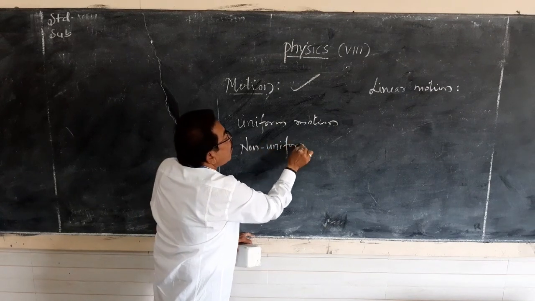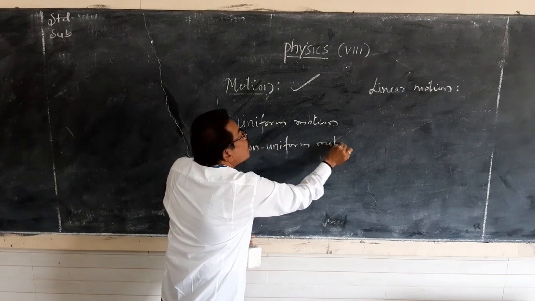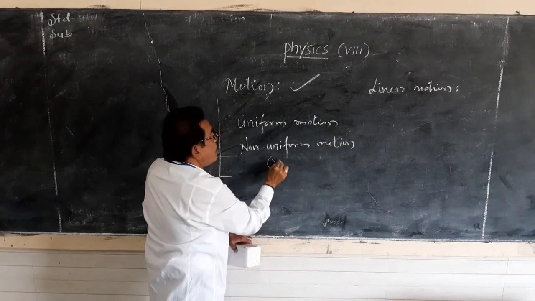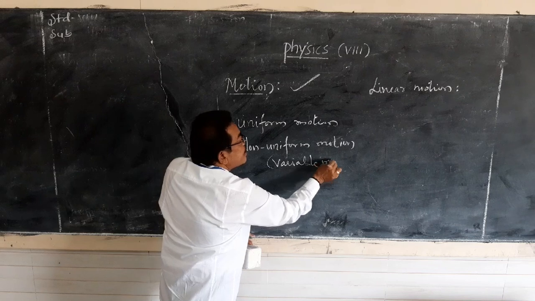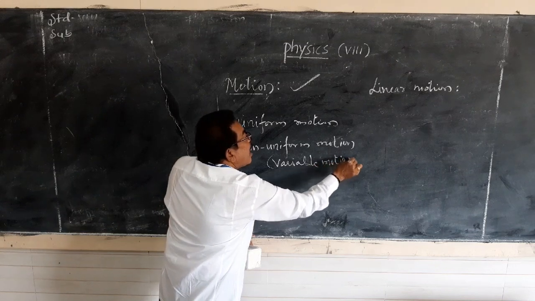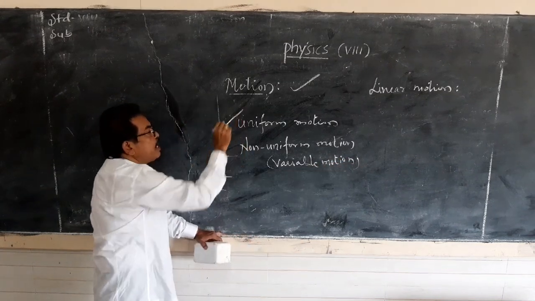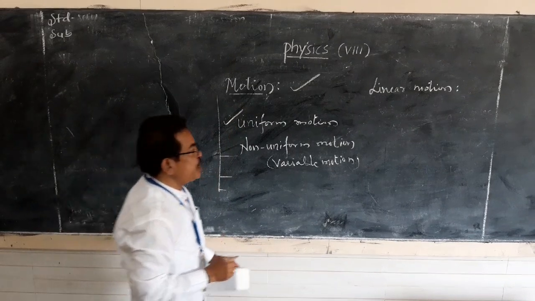We can also call this a variable motion.